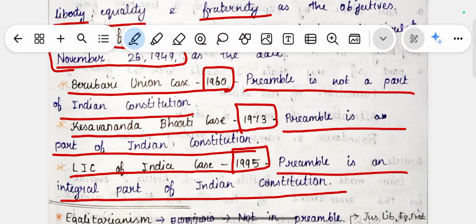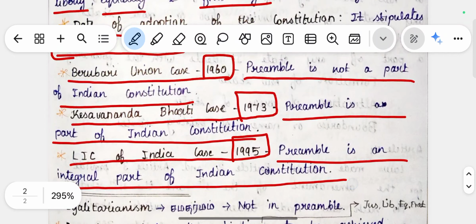Integral part means they are basically important, and they are one of the parts of the Indian Constitution which is important. By joining this integral part, the Indian Constitution gets fulfilled.